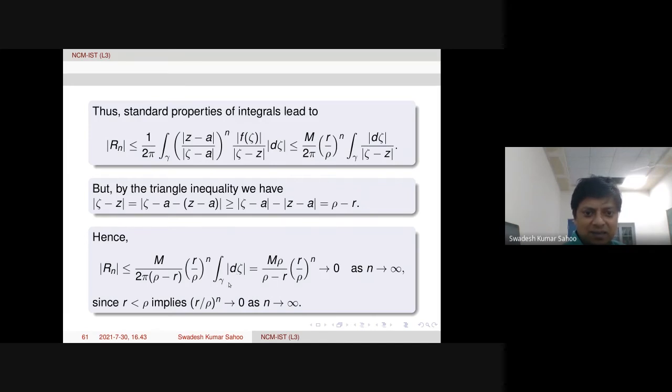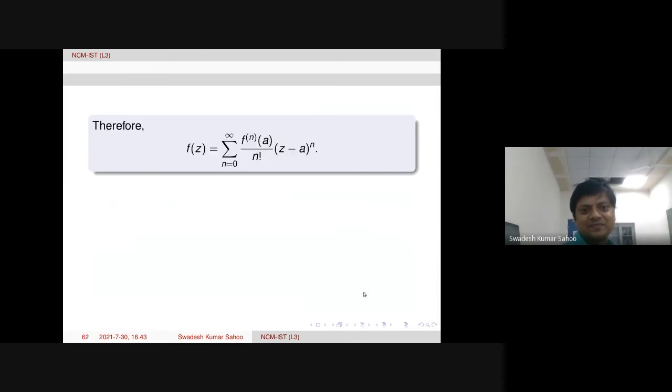That is the reason M rho is there, and then (r by rho) power n is there already, and 2 pi gets cancelled, and rho minus r is coming. Because r by rho is less than 1, this quantity's limit will be 0 as n tends to infinity. Therefore the remainder term tends to 0 as n tends to infinity, and hence we get the power series. So f of z is like this, we proved.